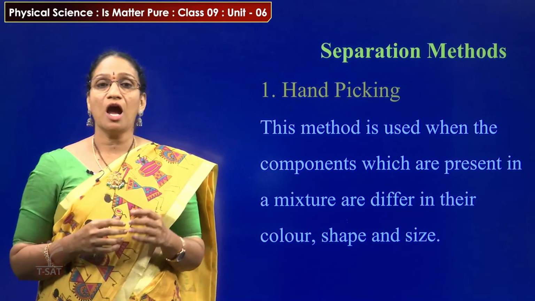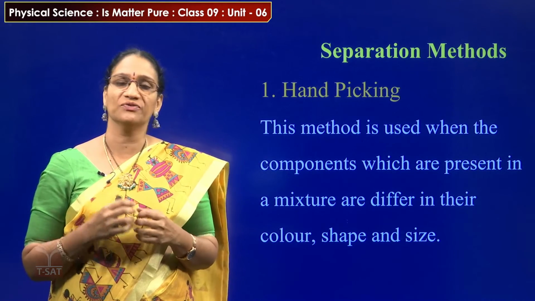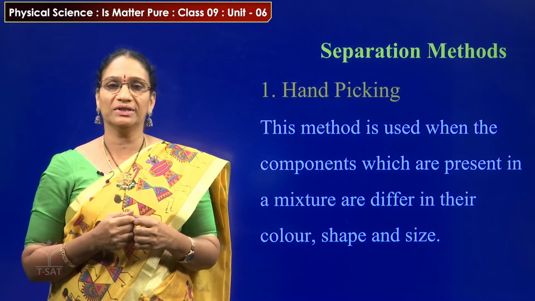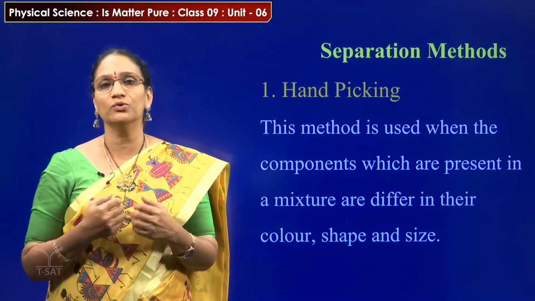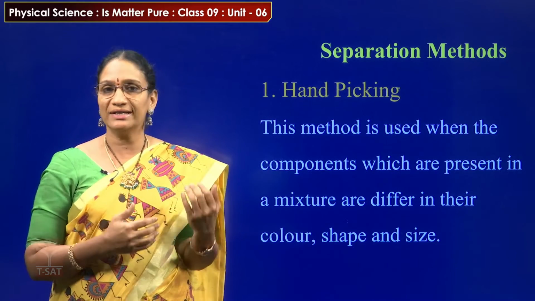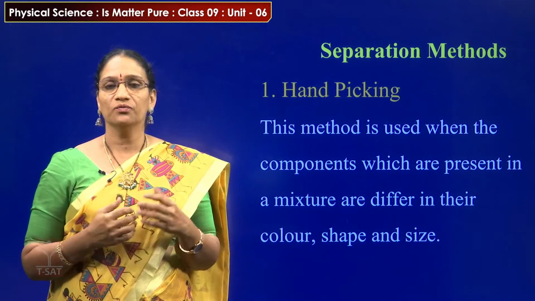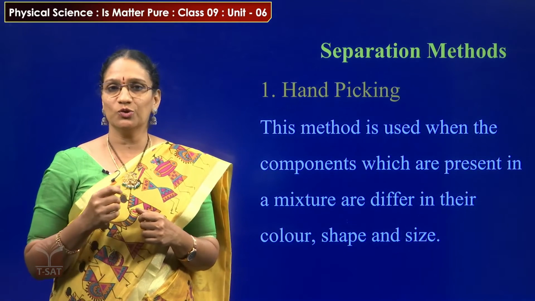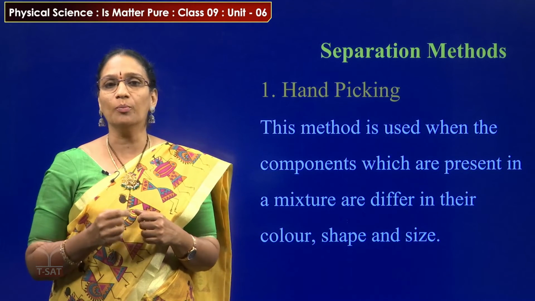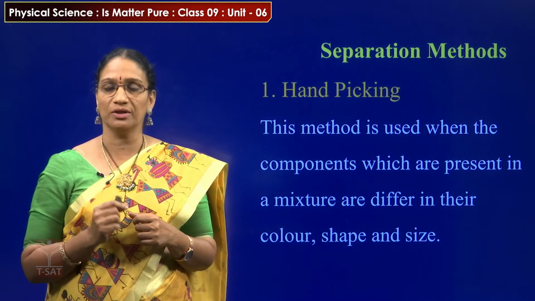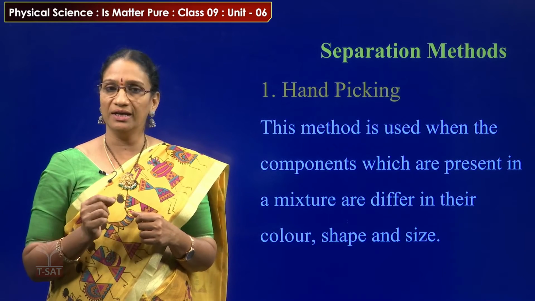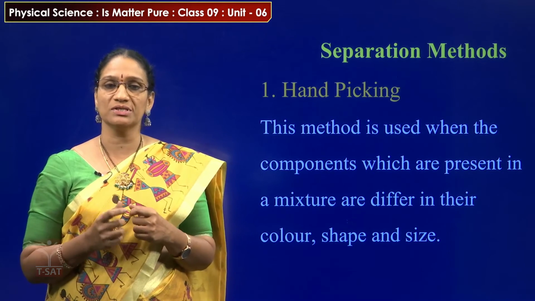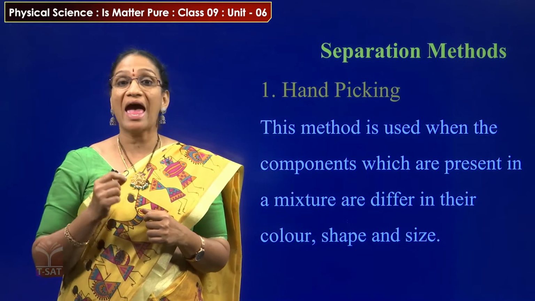Now let us see how to separate the components which are present in a mixture. There are so many familiar methods which we have already used in our day-to-day life. Let us see some separation methods with which we are very familiar. The first one is hand picking. This method is used when the components present in a mixture differ in their color, size and shape. For this type of mixture, we can use the method of hand picking.